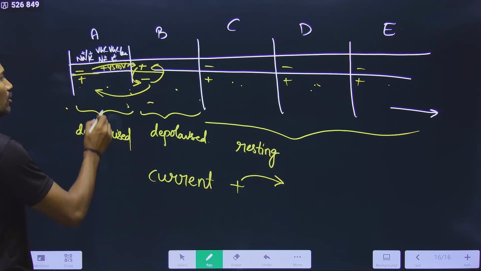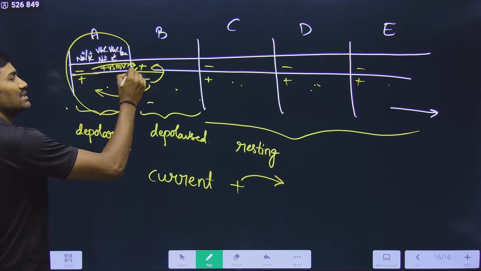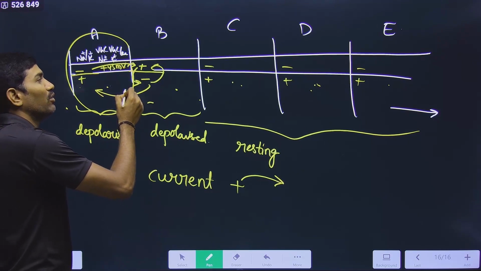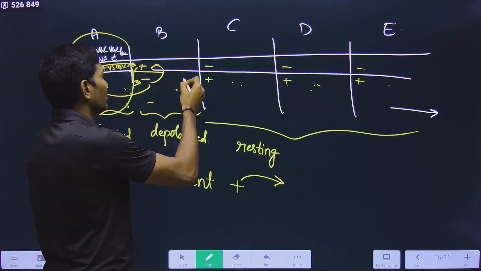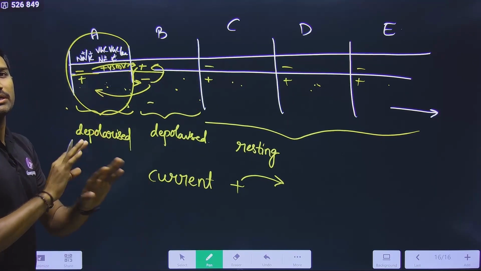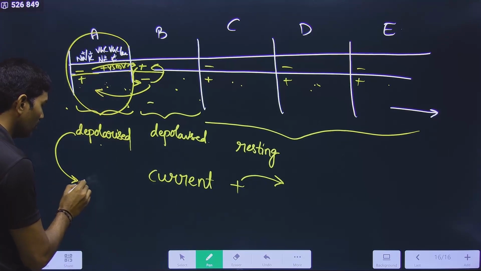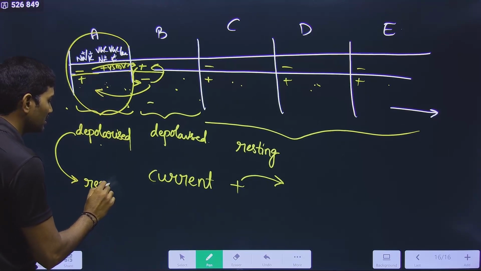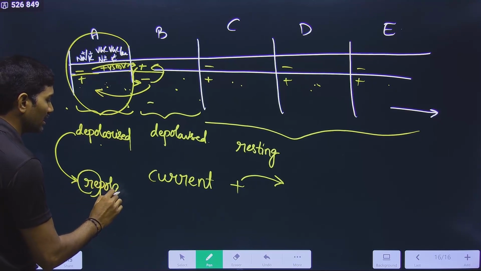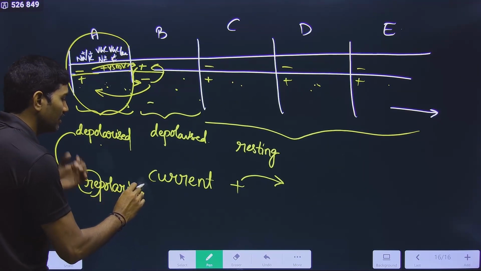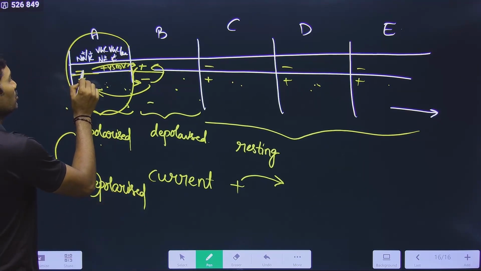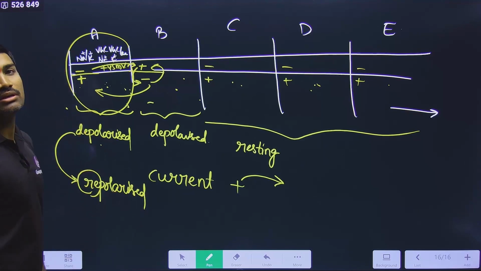But once this segment induced depolarization in the next one, this function is completed. Now from this depolarized state, it should again come back to the repolarized state. Re means again polarized. Again polarized means what? The original condition of inside negative, outside positive should come.